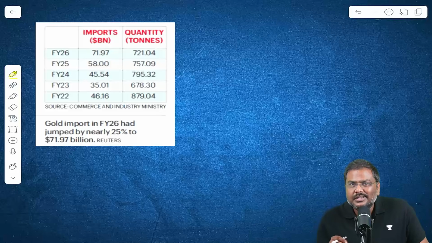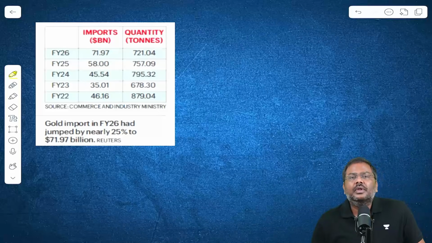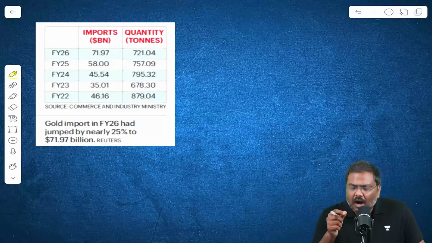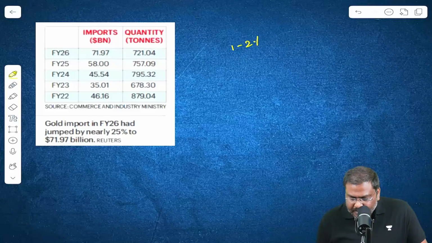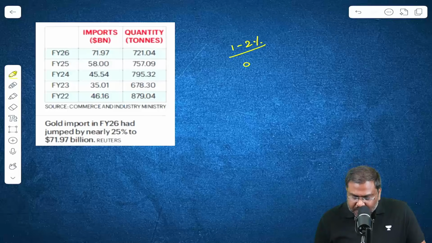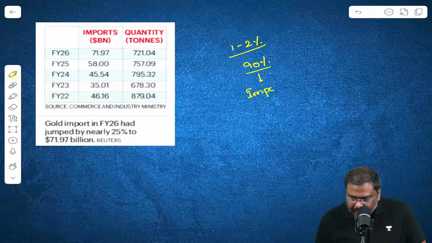Let me start the discussion. India is one of the largest consumers of gold. But out of the total gold that is consumed in India, hardly 1 to 2% is domestically produced. More than 90% of this is imported into India.